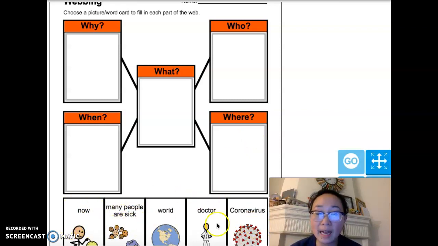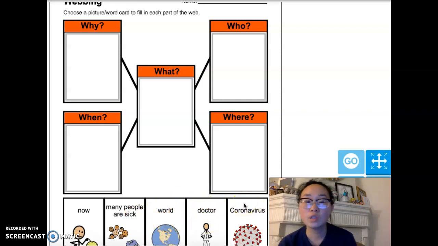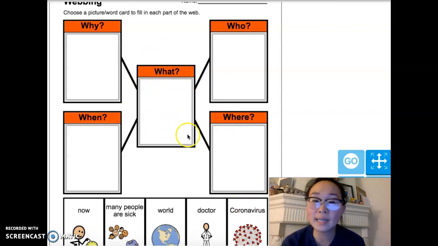So you guys are going to be cutting these options out and then copying or gluing them onto the correct boxes. And you guys know how to do this because we do this every week at school. So let me move the camera a little bit. Okay, so the options are now: many people are sick, world, doctor, and coronavirus. So we always answer the what because that is in the center of our webbing and it kind of helps us answer the other questions that we have.